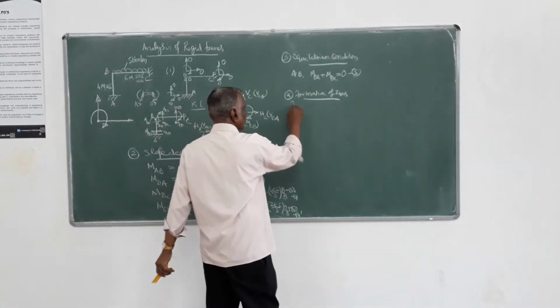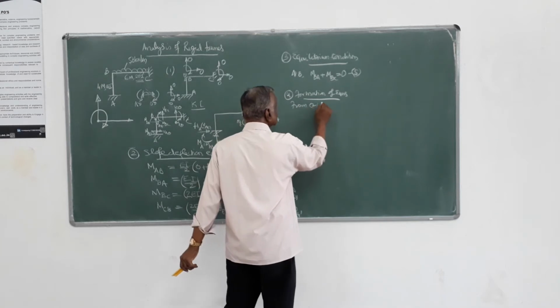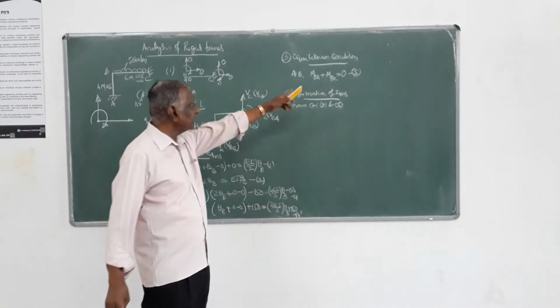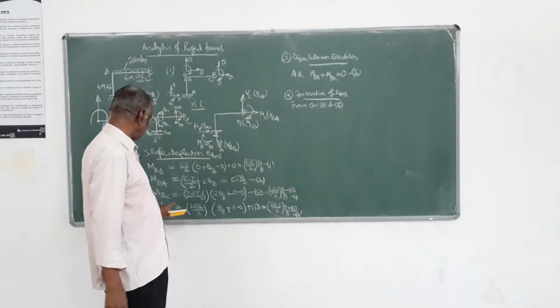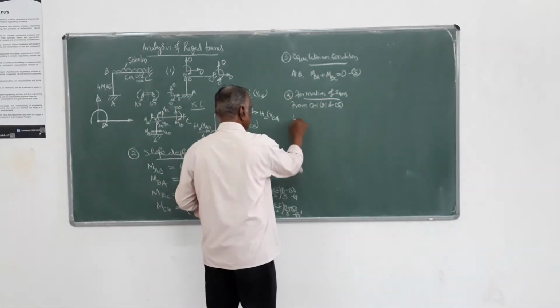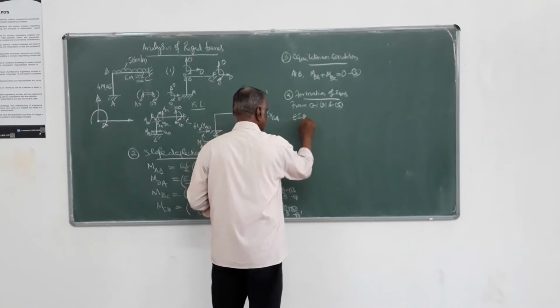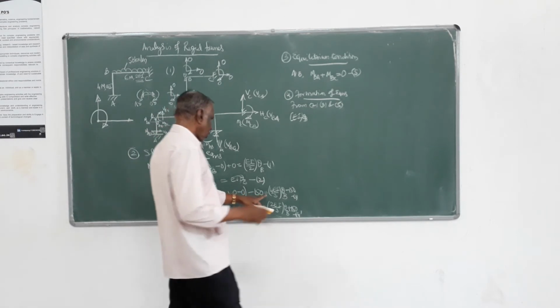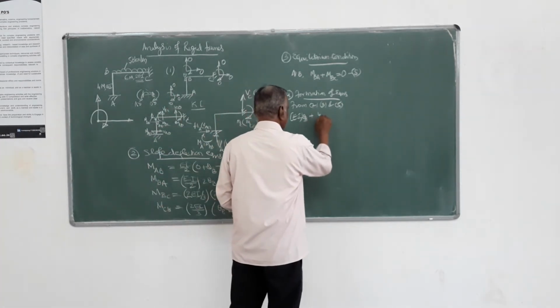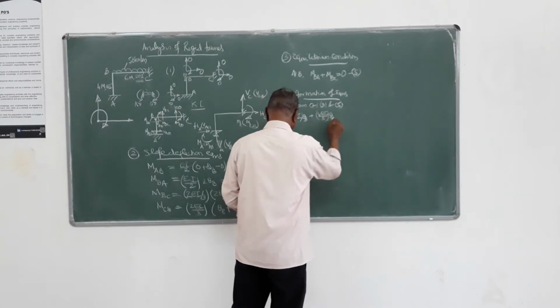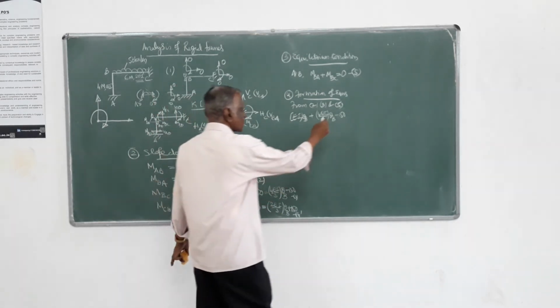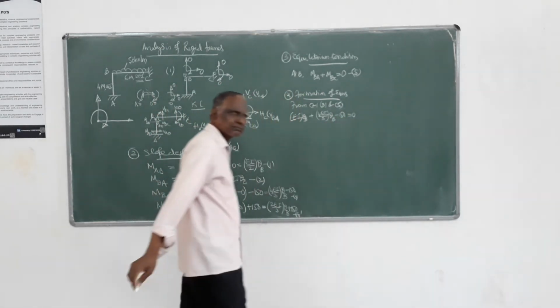So from 2, 3 and 5, you substitute 2 and 3 in 5. MBA is EI theta B. MBC is 4EI by 3 theta B minus 150. That has to be 0.